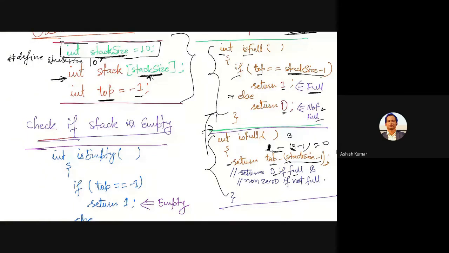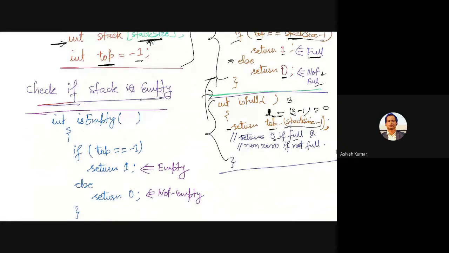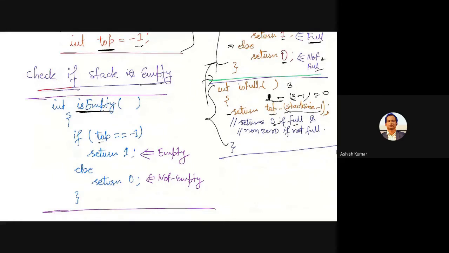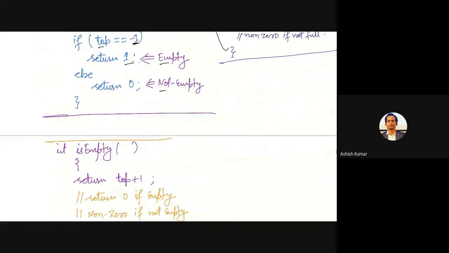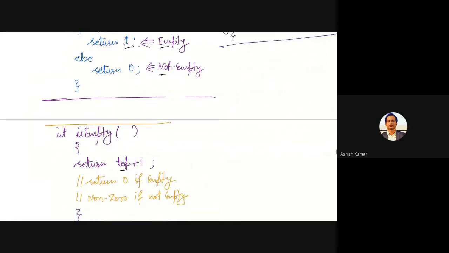Now, to check whether the stack is empty or not, you have top, and if it is -1, the initial case, then that means the stack doesn't have anything. So return 1, that shows empty. If it is returning 0, that means not empty. The same code can also be written like this. Simply write return top + 1.